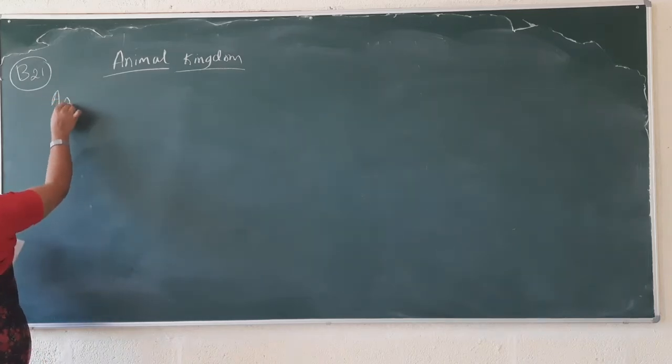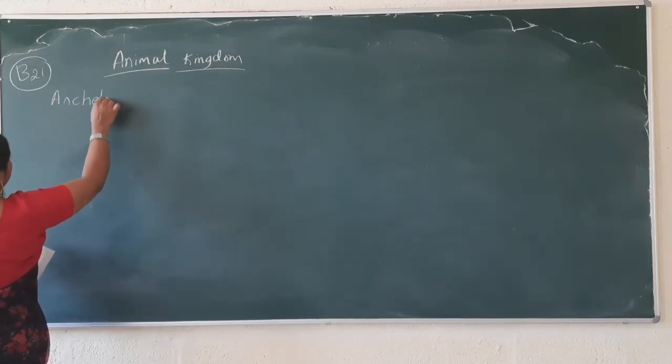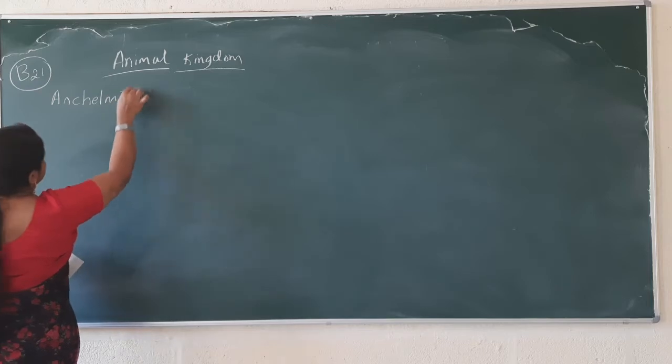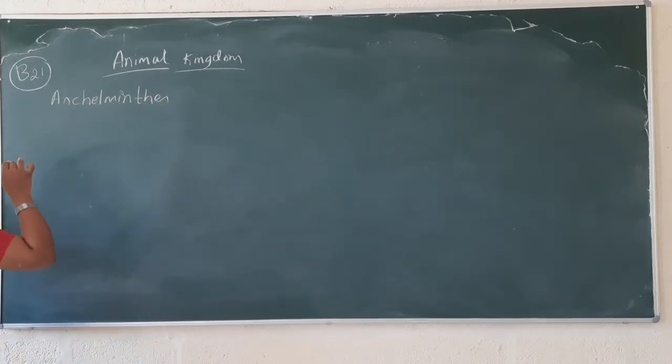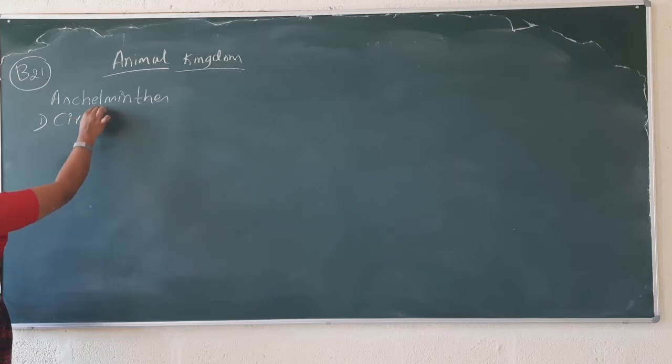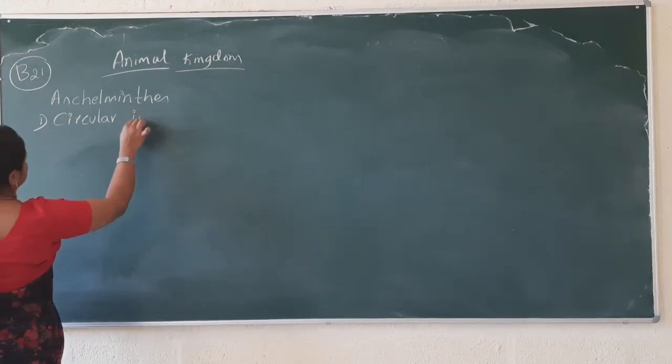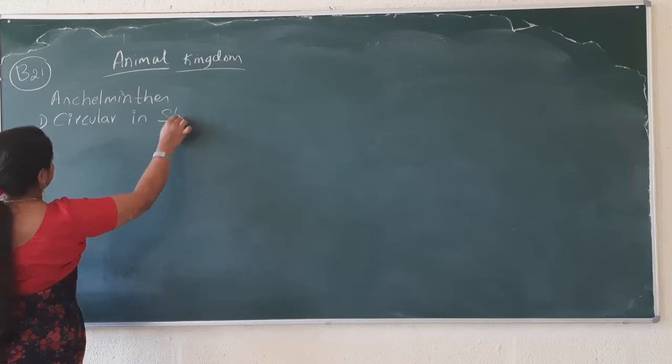The first one is Aschelminthes. These Aschelminthes organisms are circular in shape.